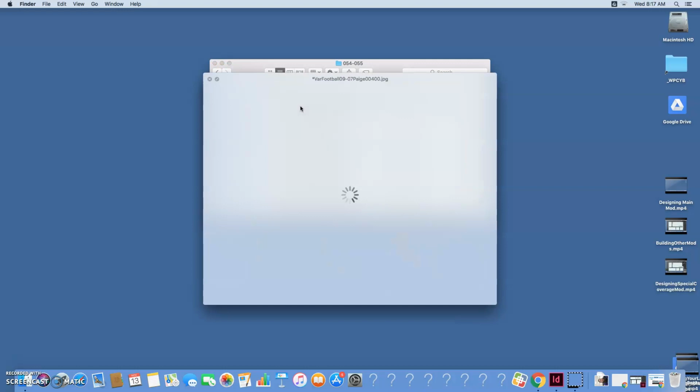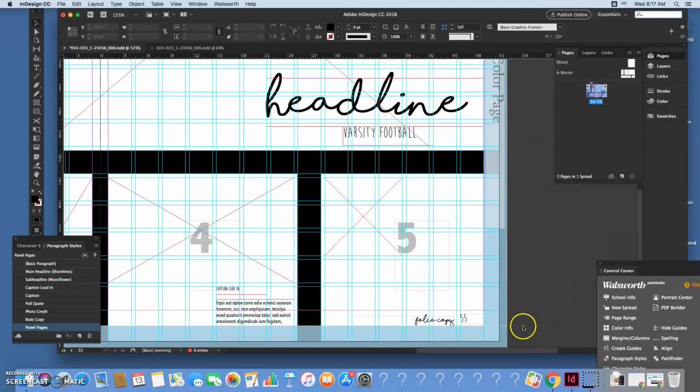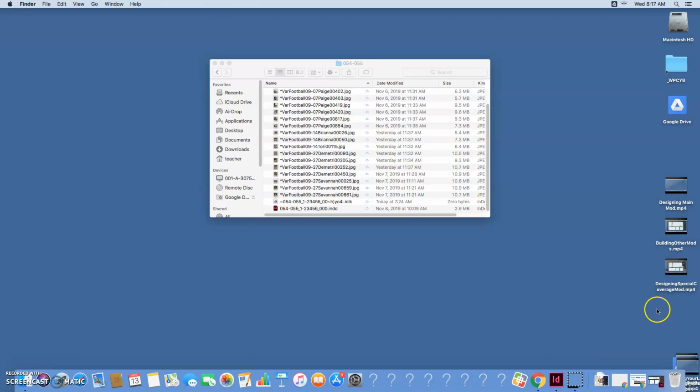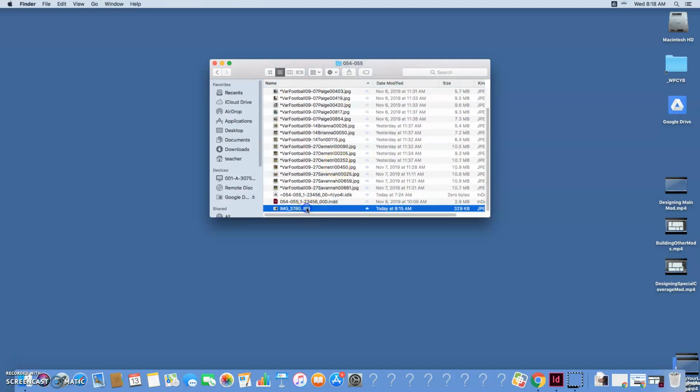I think it's labeled as varsity football, but this is athletic training that I've been working on. So, whoops, okay. Need to make sure I get that right. But this picture is for 54-55, so what I want to do is go get my photo out of downloads and drag it and drop it, make sure it's in that page folder as well. So it just copied over, there it is.